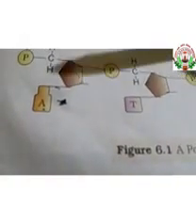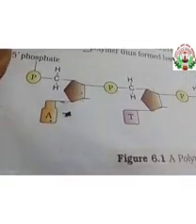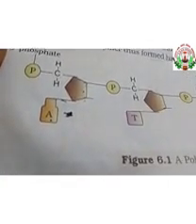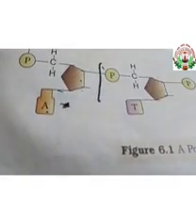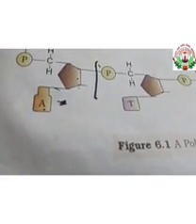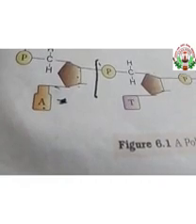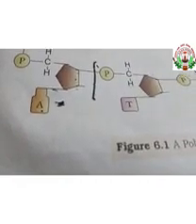So in a polynucleotide chain, you can see a sugar, that is ribose in case of RNA, and in case of DNA it will be deoxyribose. Then a phosphate group and a nitrogen base. When only sugar and nitrogen base are there, it is known as a nucleoside.